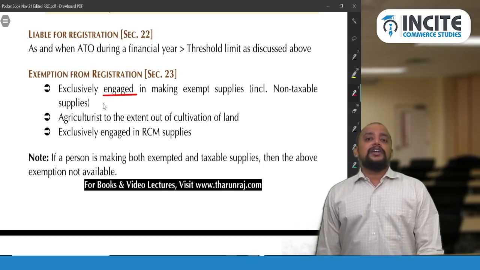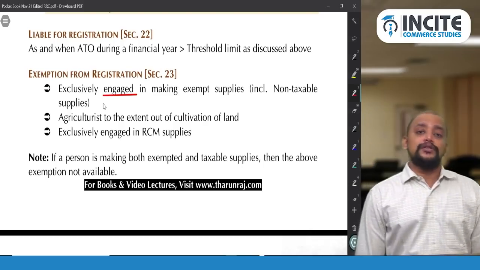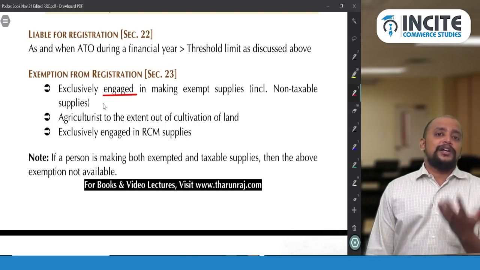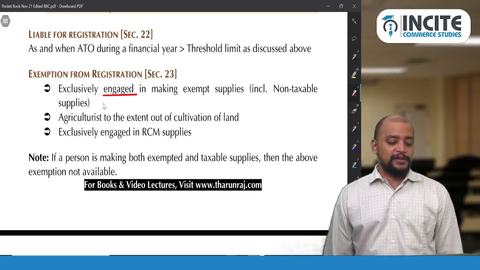What if a cultivator of agricultural produce is selling the agricultural produce and also selling some processed goods? Then we will count the total, and if it crosses the threshold limit, they are required to get registered. But of course they will pay GST on the taxable supplies, whatever are the taxable supplies.